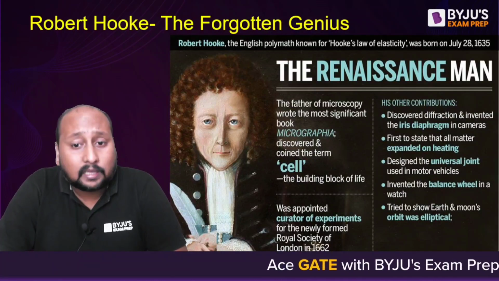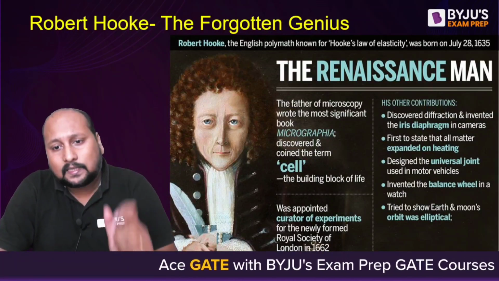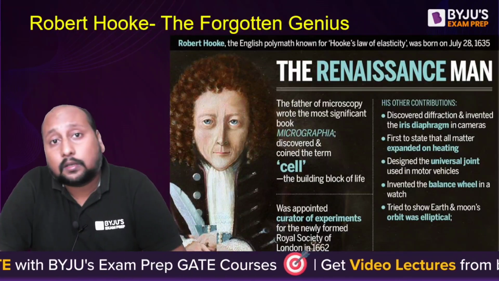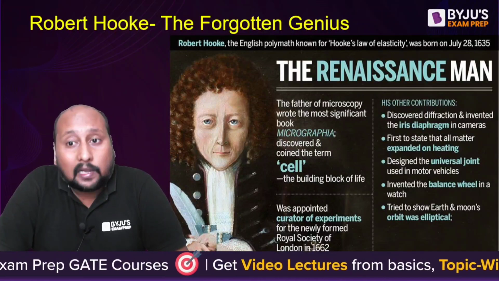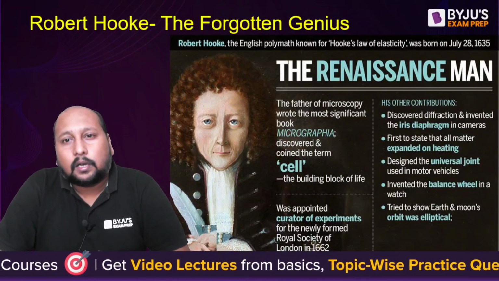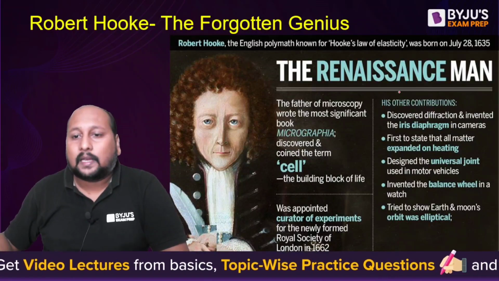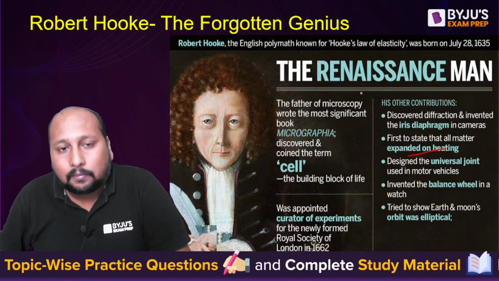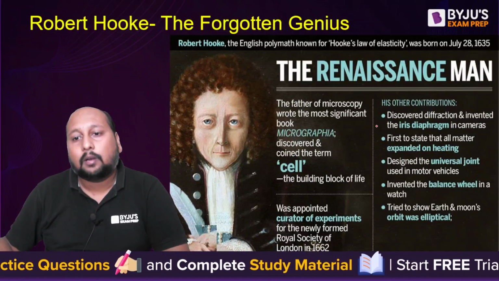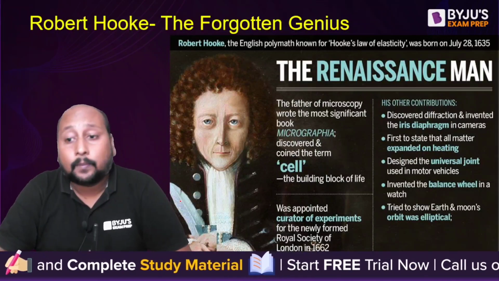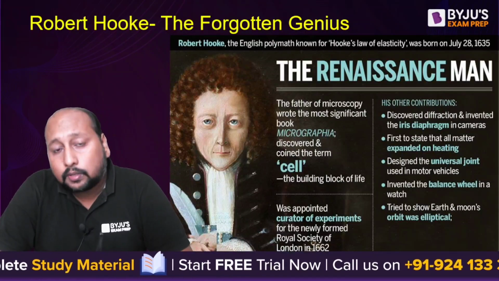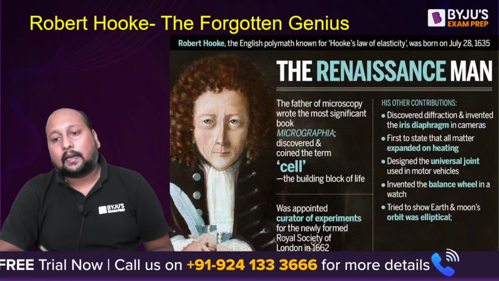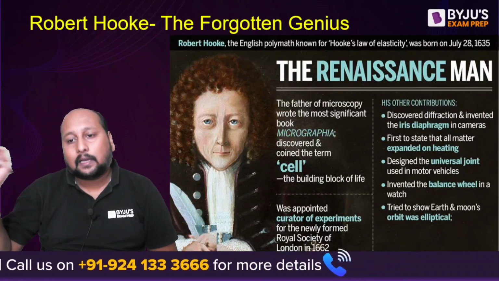So definitely the famous Robert Hooke, the forgotten genius, has talked about many things. The English polymath, he coined this word cell. The curator of experiments in the Royal Society, he was the first person to talk about what happens when you heat any substance, right? The first to state that all matter expands on heating. He designed the universal joint, which is still being used in motor vehicles, and he was the first person who tried to show that the earth and moon have an elliptical orbit.